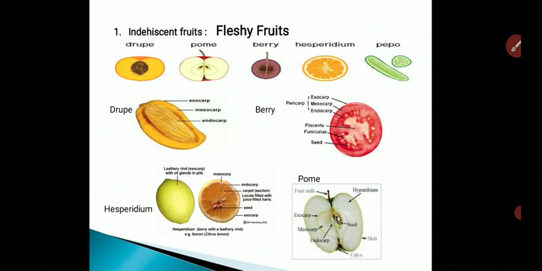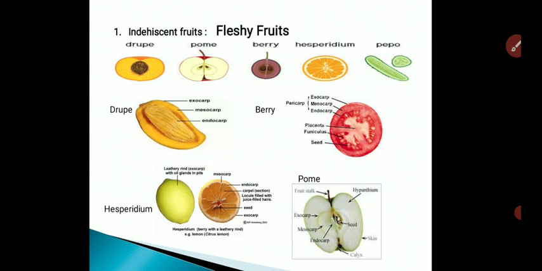First, drupe. Here the example of drupe fruit is given, that is mango. Look at the diagram of mango. Drupe is a fleshy, indehiscent fruit, generally one-seeded and known as stone fruit. The central part of fruit is a single stone which contains the seed. So it is called as a stone fruit. And pericarp is distinctly differentiated into outer leathery pericarp, that is known as rind, middle fleshy mesocarp, that is the pulp, and the inner stony woody endocarp, that is the stone.